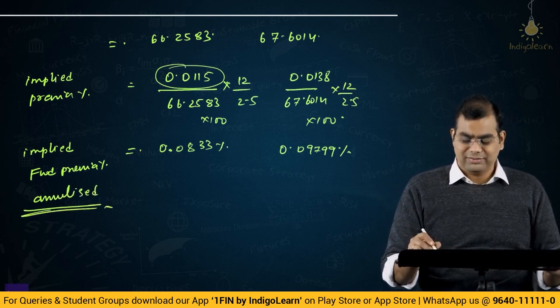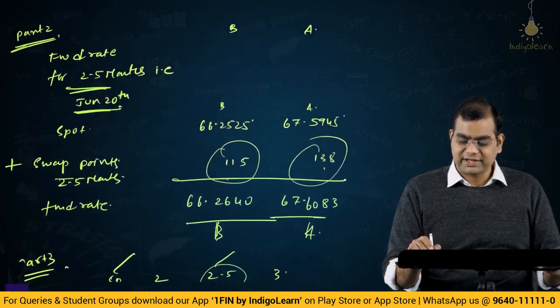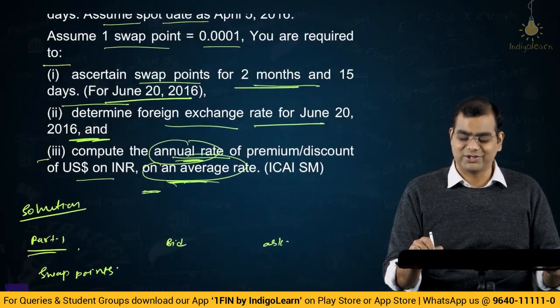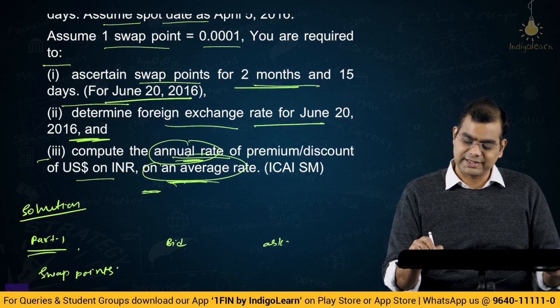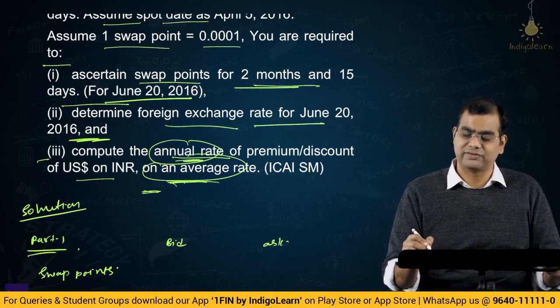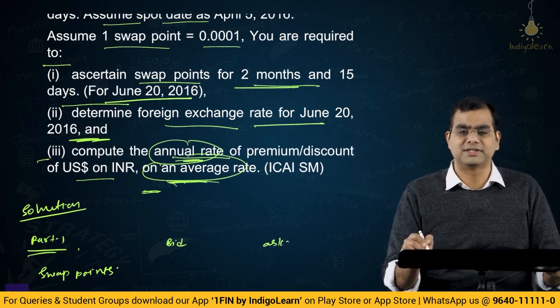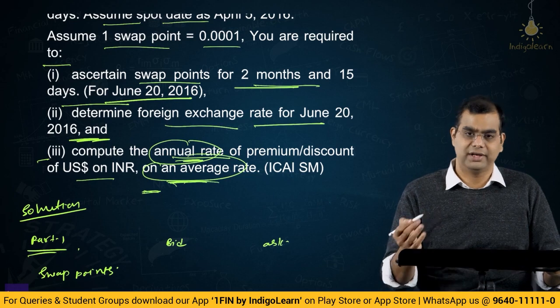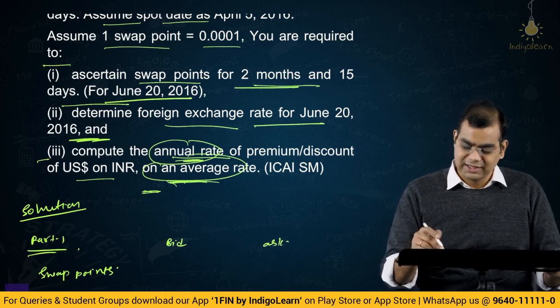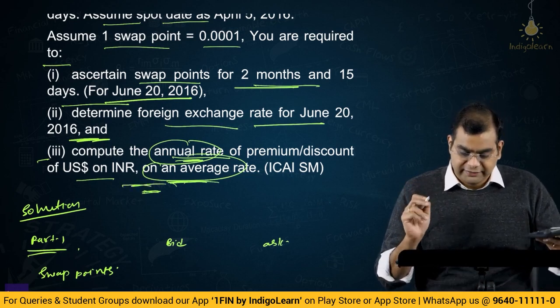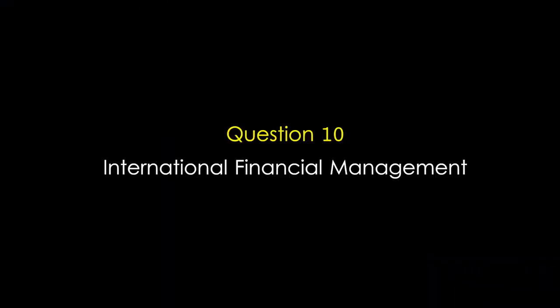Fair enough. Now, as I said, this is not a fair way of asking a question because they have not specified what average you are supposed to take. But ideally, in the exam, if you are confused like this, take the average of any couple of numbers, or take 2 or 3 numbers and solve it out. Take the average of spot plus 2 months plus 3 months. Take all 3 average. Ideally, the examiner should give you marks because the question itself is not clear. Fair enough. Now, let us go to the next one.